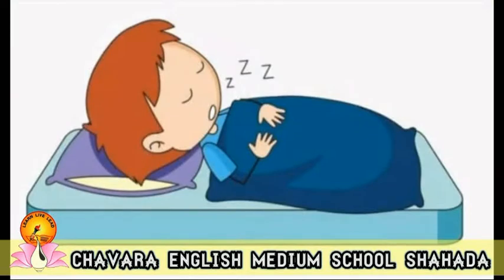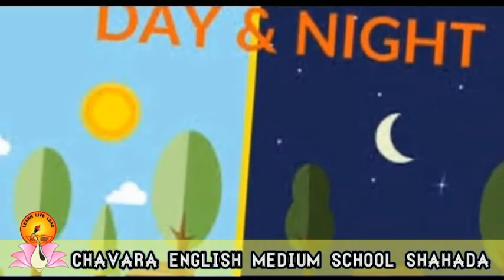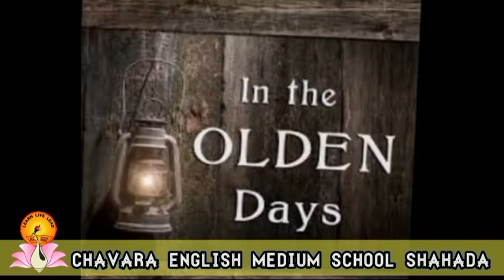Considering our daily routine, we need to decide the time for all our activities. In olden days, people used to take the help of various tools and also depend on various natural events for the measurement of time.